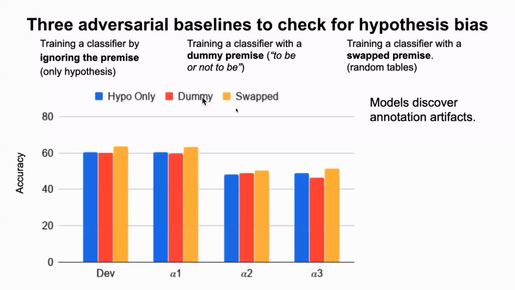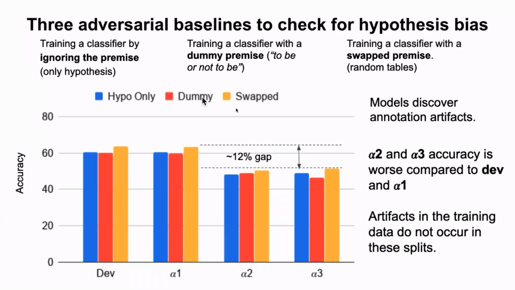Here we use RoBERTa for all our experiments, and we can see that these BERT class models are very good at picking up artifacts. So we observe 60% accuracy on alpha 1 and around 44-45% accuracy on alpha 2 and alpha 3. We also observe that the artifact is not similar across all test sets, especially for alpha 2 and alpha 3. The artifacts are much lesser. There is a 12% gap.